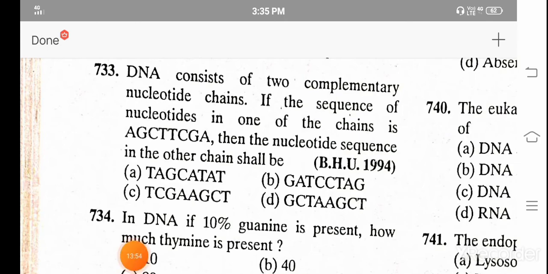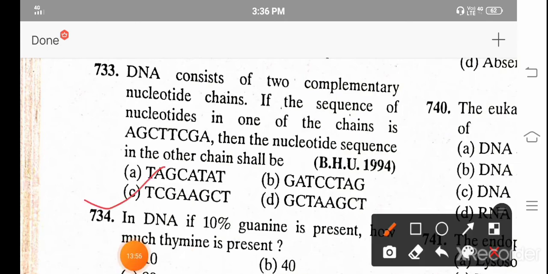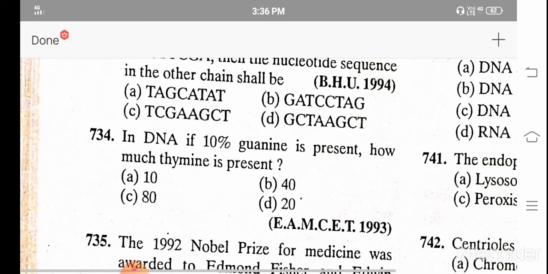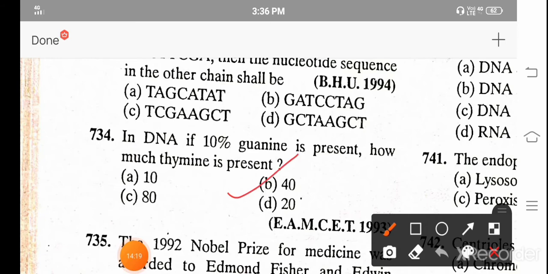And the correct answer is TCGAA-GCT. In DNA, if 10% guanine is present, how much thymine is present? A. 10, B. 40, C. 80 and D. 20. And the correct answer is B, 40.